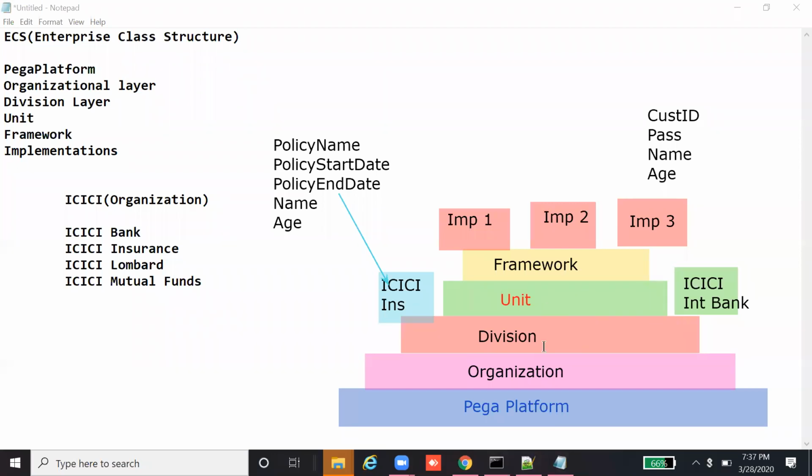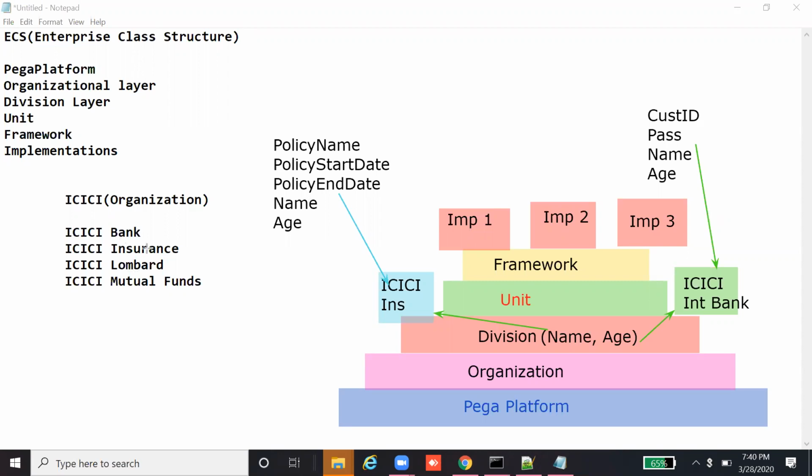If I create the same properties, like name and age, in the division layer itself, then the insurance application can access the same properties as well as the banking application, instead of creating them separately in each. And if two applications are fine, but for example they may ask for Lombard or mutual funds, or in future n number of applications may come.